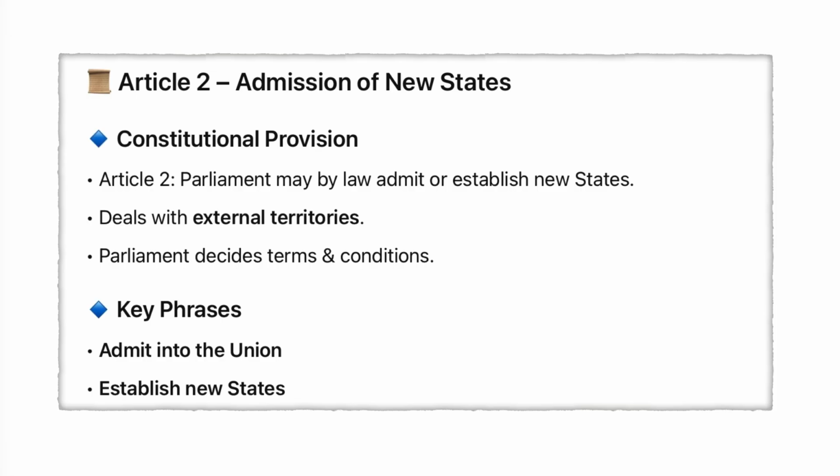Hello everyone. Today I would like to discuss Article 2 of the Indian Constitution. This is a very important article for our discussion. In this lecture we will understand how India can admit an external territory into the union, how Sikkim became a state, why Article 2 is different from Article 3, and whether constitutional amendment is always required.